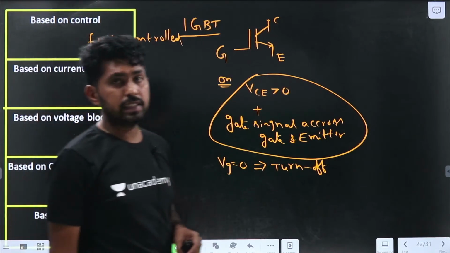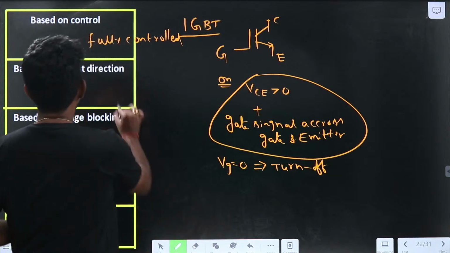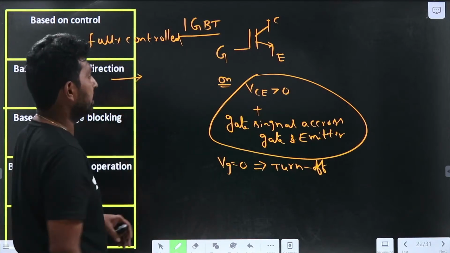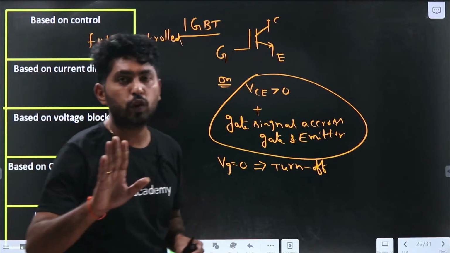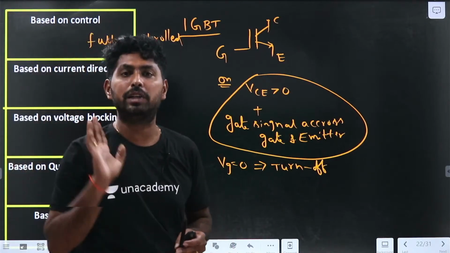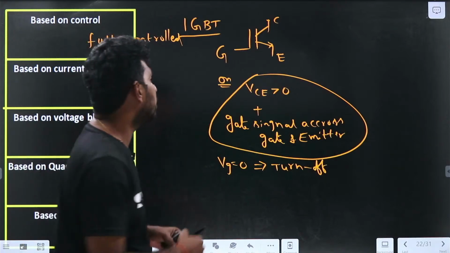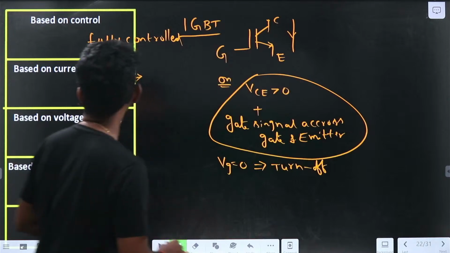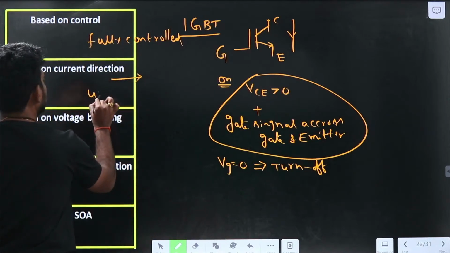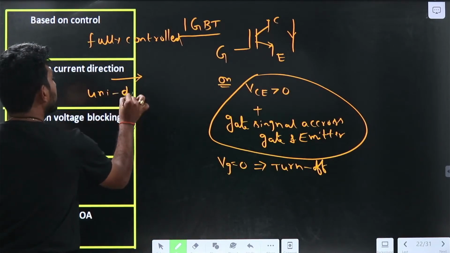The next one is whether it is bidirectional or unidirectional. Observe here, the current is only flowing from the collector to emitter. If the current is flowing only from collector to emitter, it will be unidirectional.